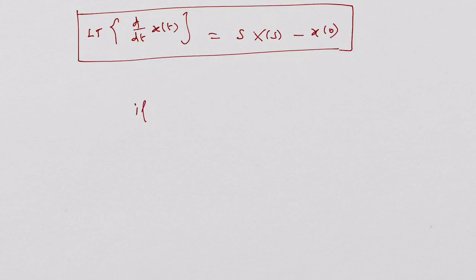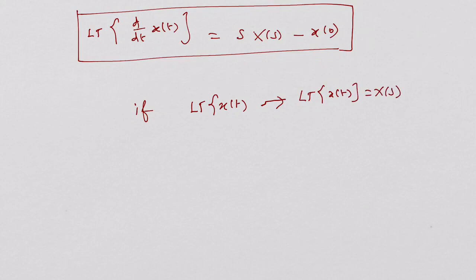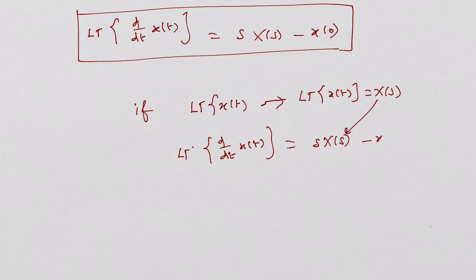If Laplace transform of x of t is known to you, which is given as x of s, isn't it? So Laplace transform of d by dt of x of t is given by s into x of s minus x of 0, initial value. The signal is to be known.